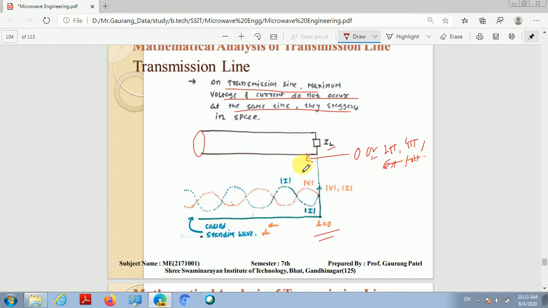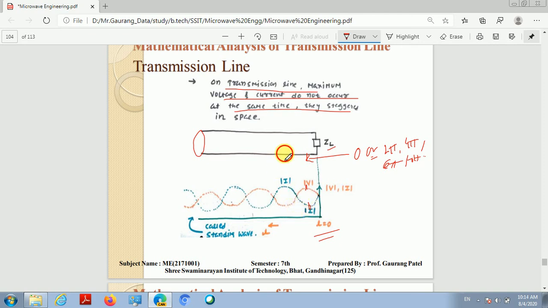Then the forward voltage traveling wave and backward voltage traveling wave will be summed together, and we are getting the maximum voltage at this point. Similarly, for current, the current will be minimum, so this is the minimum current.